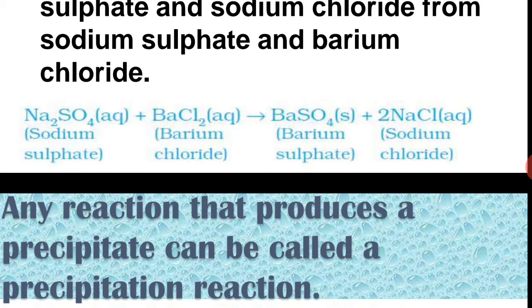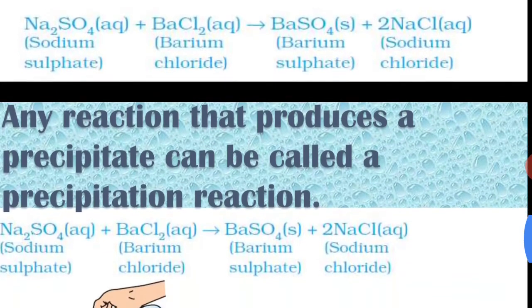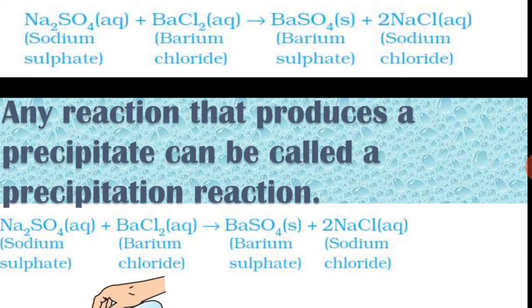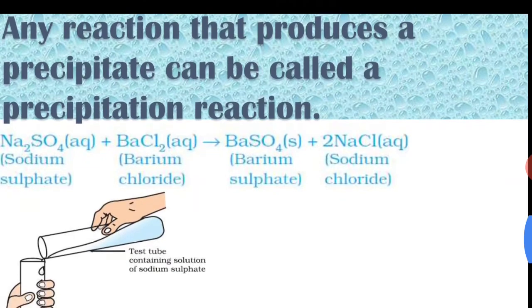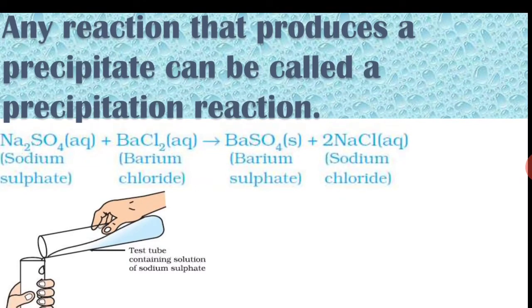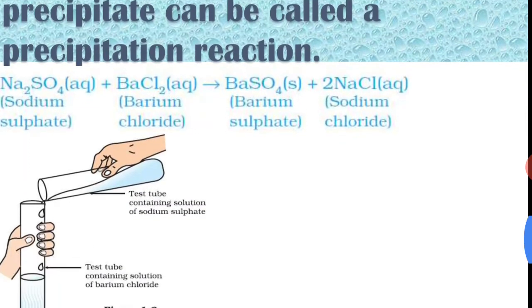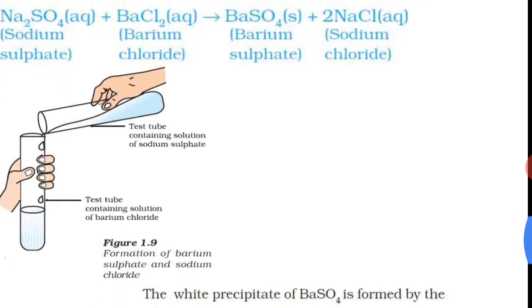That white precipitate is of barium sulfate, and this type of reaction is called a precipitate reaction because we get a precipitation of barium sulfate. A white colored substance is formed.